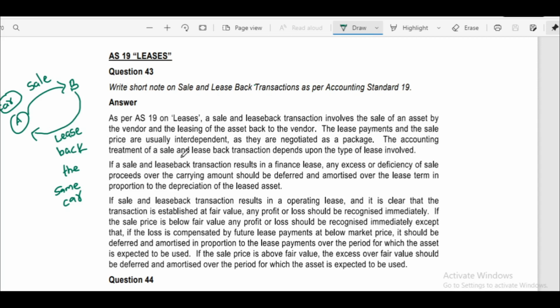The lease payments and the sale price are usually interdependent as they are negotiated as a package. Usually, a sale and leaseback transaction is negotiated as a package. The accounting treatment of a sale and leaseback transaction depends upon the type of lease involved. If a sale and leaseback transaction results in a finance lease, any excess or deficiency of sale proceeds over the carrying amount should be deferred and amortized over the lease term in proportion to the depreciation of the asset.